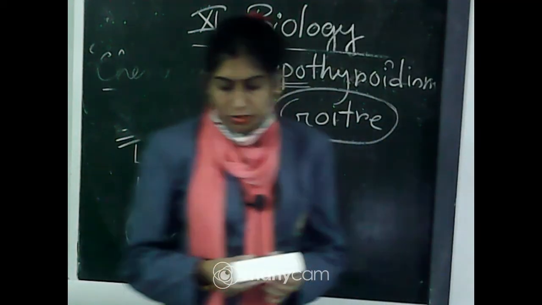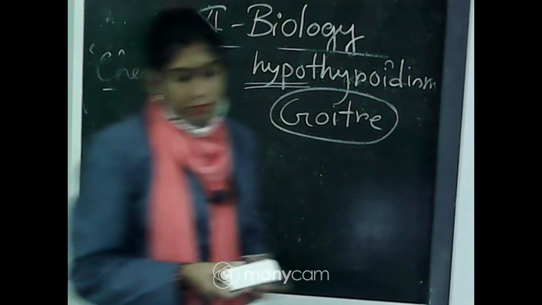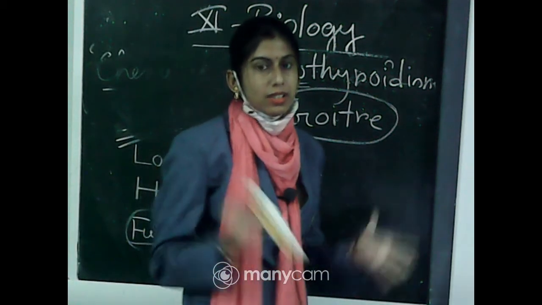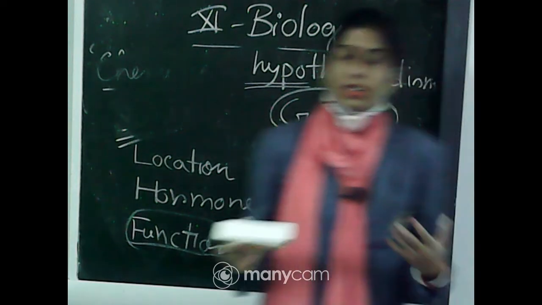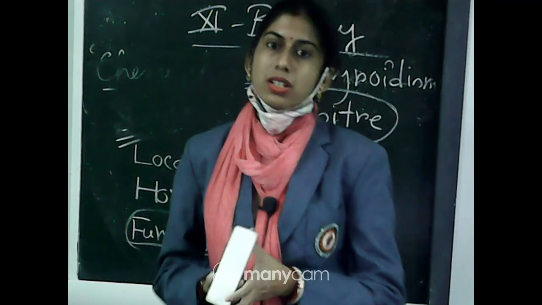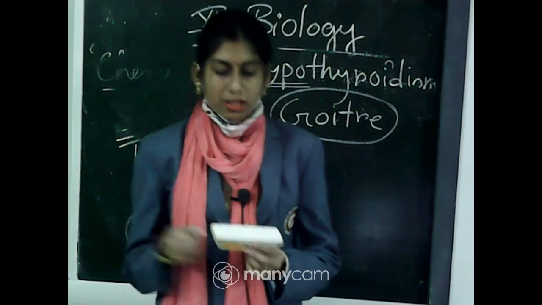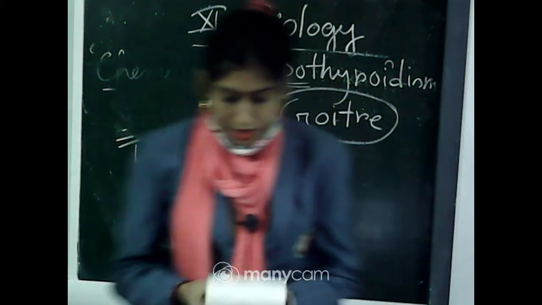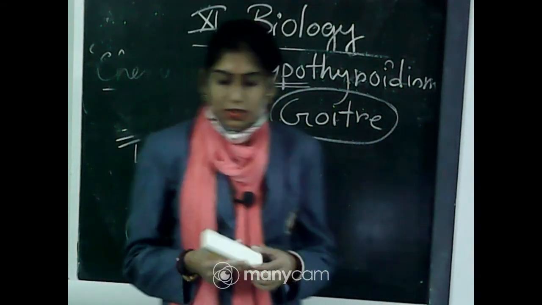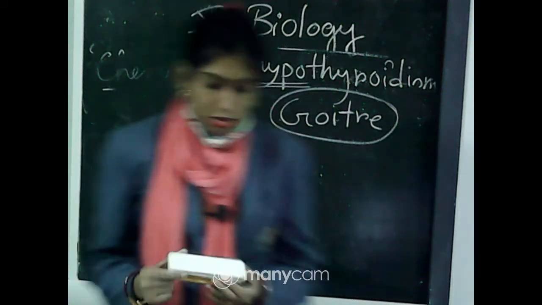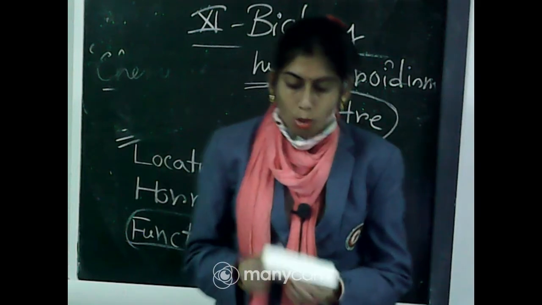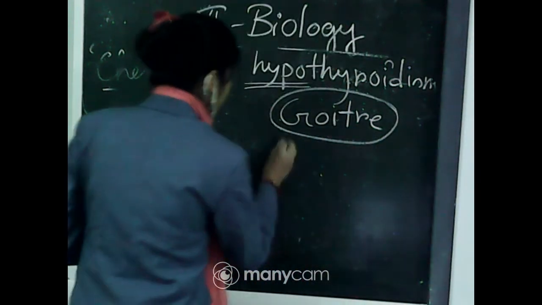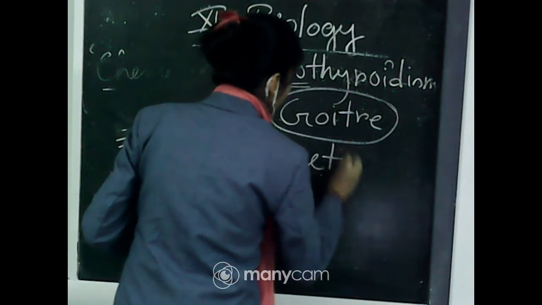Okay. Now, hypothyroidism during pregnancy. When a female is pregnant, if the hypothyroidism condition is seen in her, then what will happen? It can cause defective development and maturation of the growing baby, leading to stunted growth, and this condition is considered as cretinism.